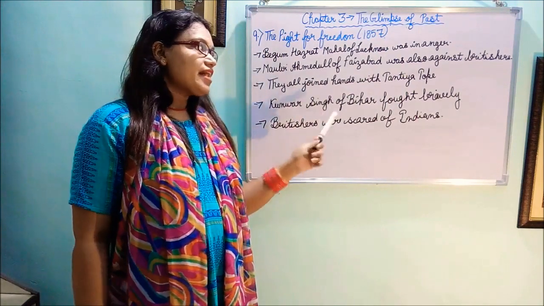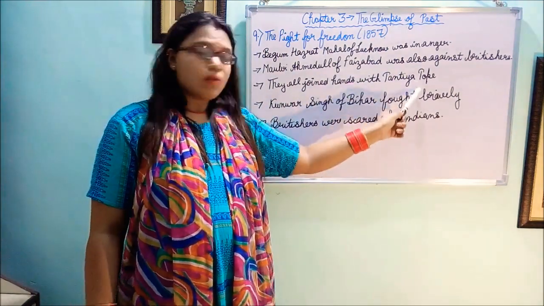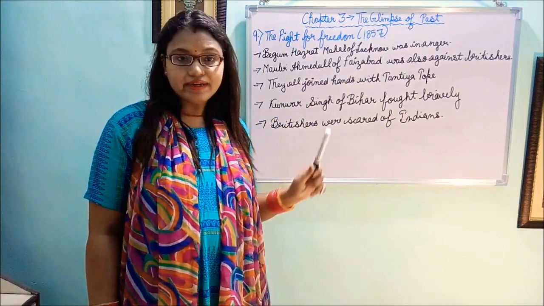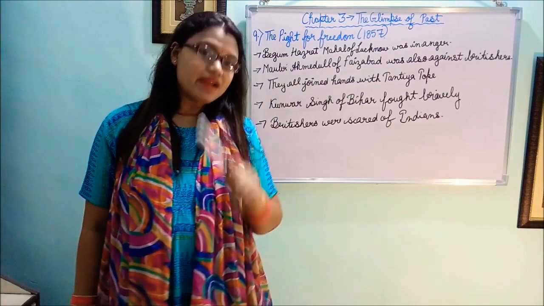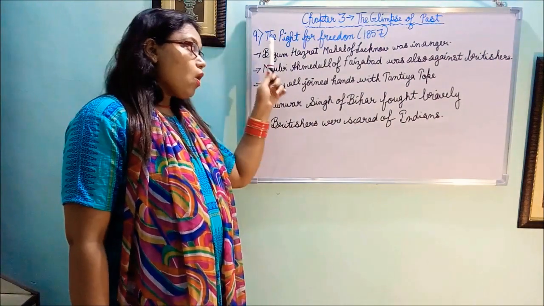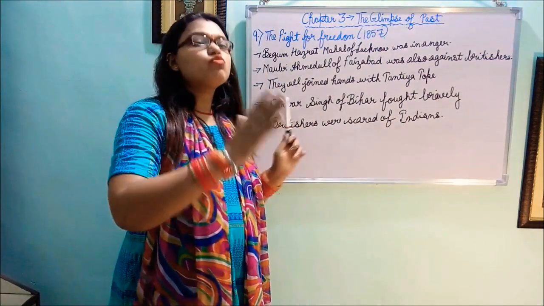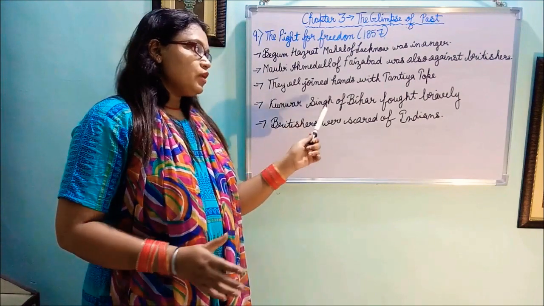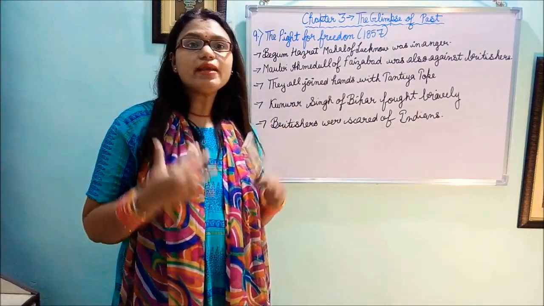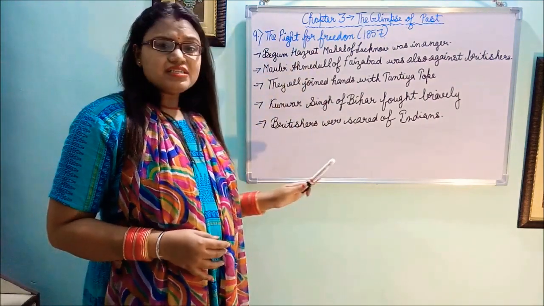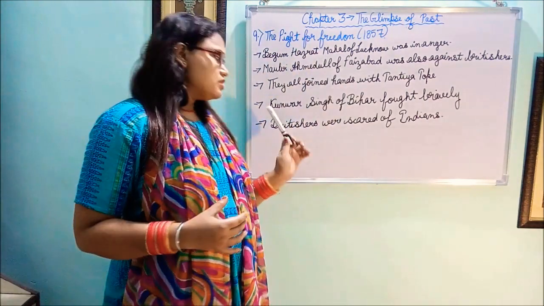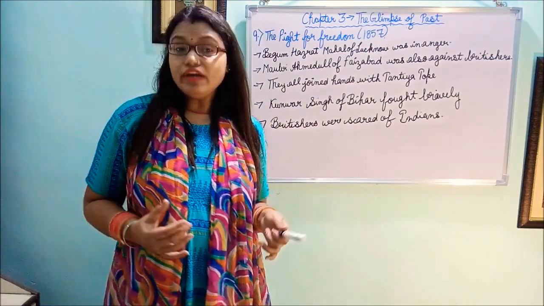They joined hands with Tantia Tope. Tantia Tope was the Hindu leader at that time. He took charge and planned the war for independence. Now, they all attacked the Britishers one by one. Kuvar Singh of Bihar fought very bravely and he died. After all these fights and struggles, the Britishers were scared of Indians.